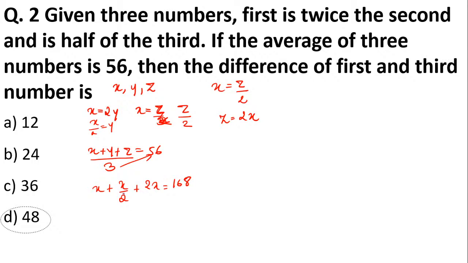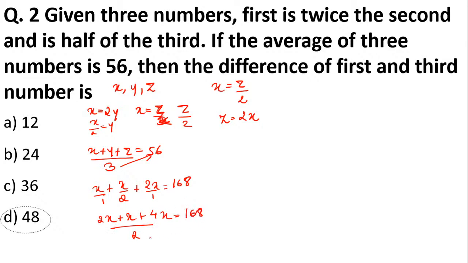Then we will take the LCM of 2. So the LCM of 2 will be 2X plus X plus this 2. Since 2 is not there in the bottom of these numbers, we will multiply 2 over here. So this will be 4X, this will be upon 2. So again, students, this 2 will go over this side, 168.